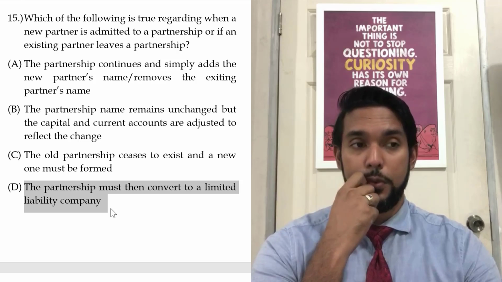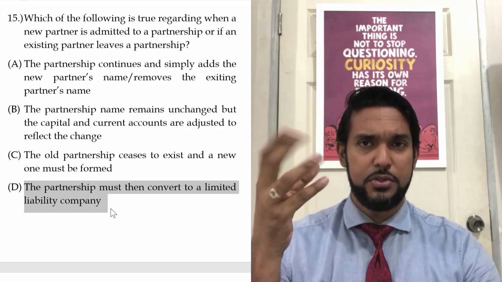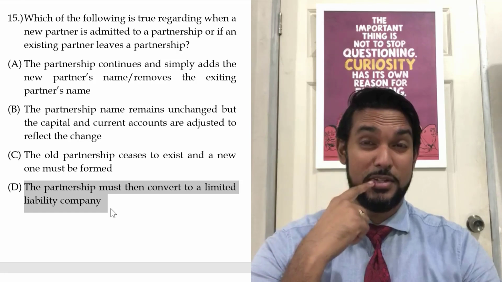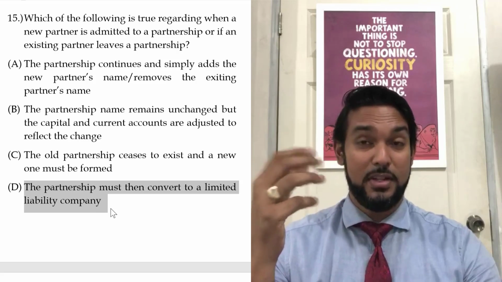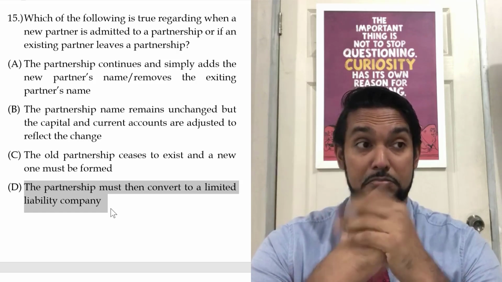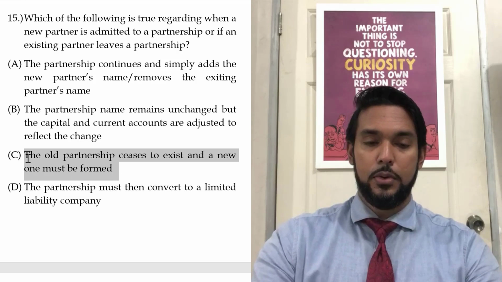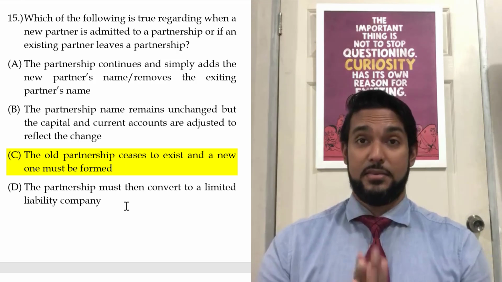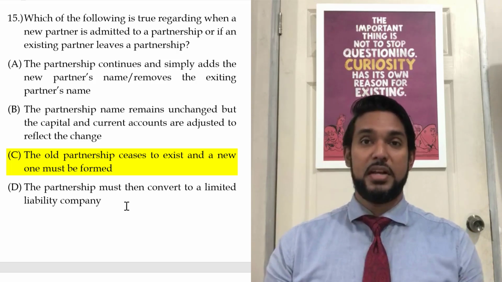Now, this is one of the basic things they should teach you about partnerships. I know partnership dissolution is not part of the CSEC syllabus, but that's the bookkeeping for it. It is actually something fundamental to a partnership. What happens if a partner leaves or a new partner wants to come in? The correct answer here is C. The old partnership ceases to exist and a new one must be formed. That is just the rule. There's no science behind it. That's what has to happen.